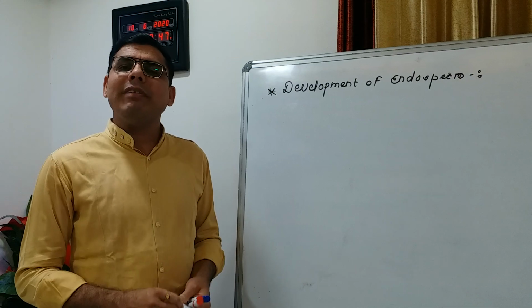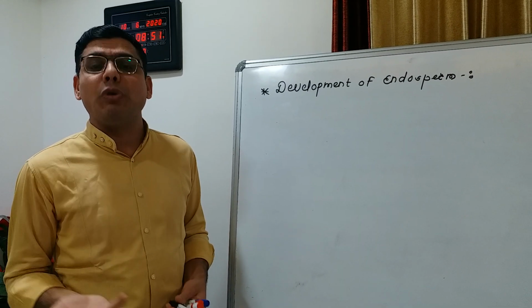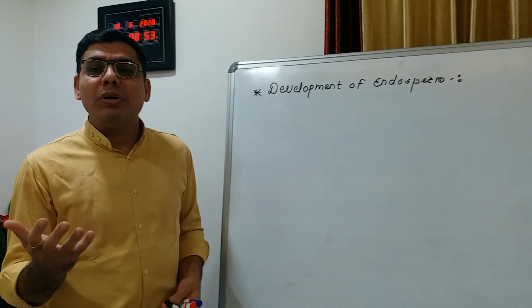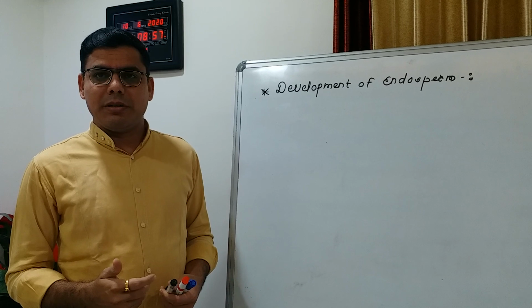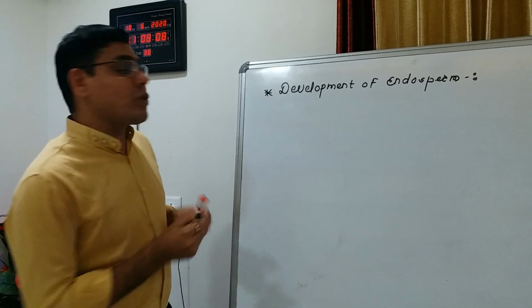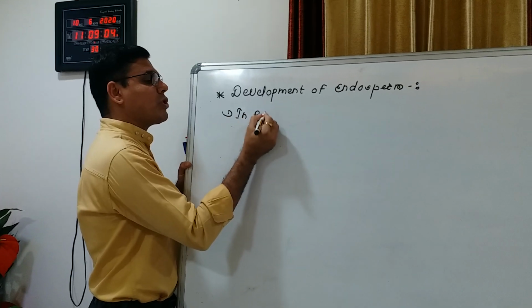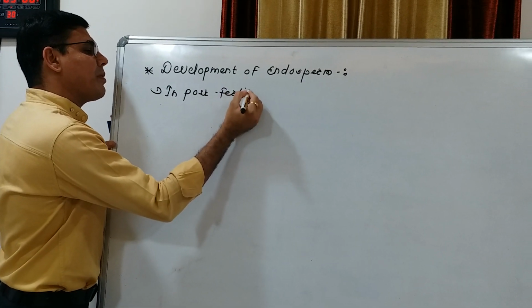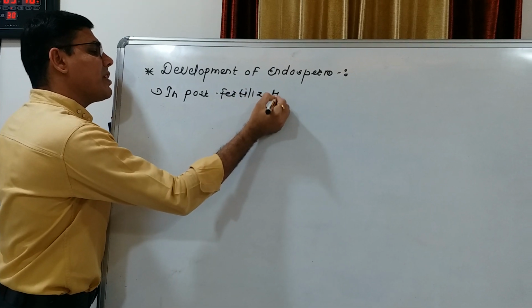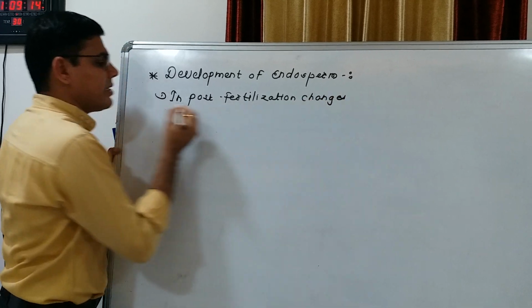Friends, you know very well that in post-fertilization changes within the ovule, the embryo and endosperm develop simultaneously.